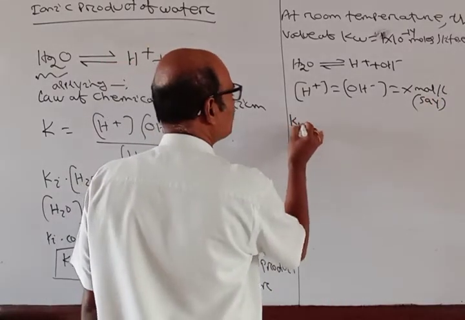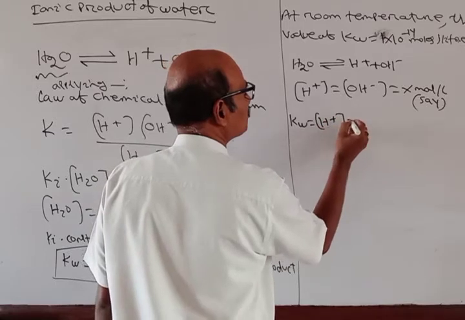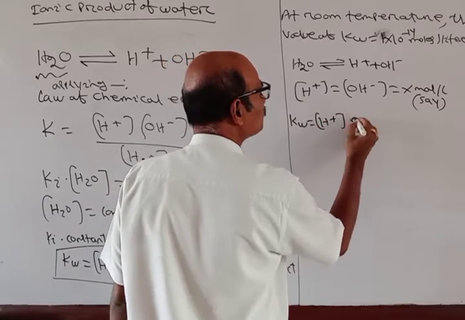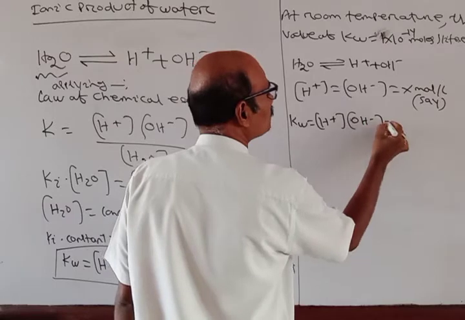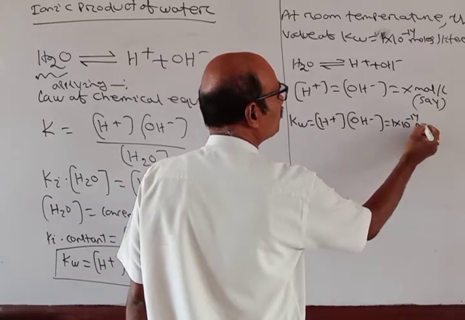So Kw is equal to H plus into OH minus is equal to how much? 1 into 10 power minus 14 mole per liter.